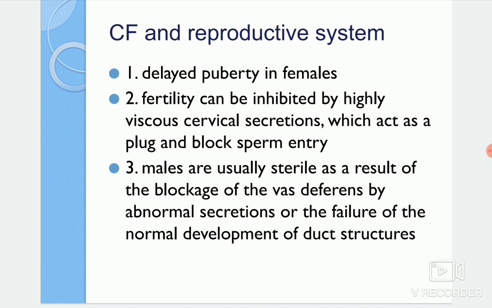And fertility also will be affected here, because the cervical mucus plug formation and secretions will be more in this condition. Even after puberty and marriage, their fertility will be delayed, because the plug formation and mucus will block sperm entry. In males, they will usually be sterile as a result of blockages of the vas deferens by the abnormal secretions and the failure of normal development of the duct structures.